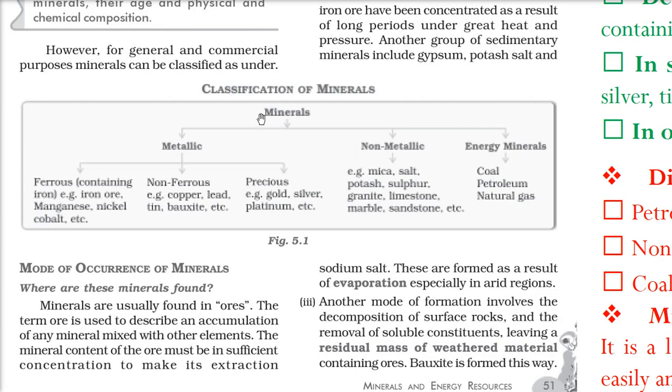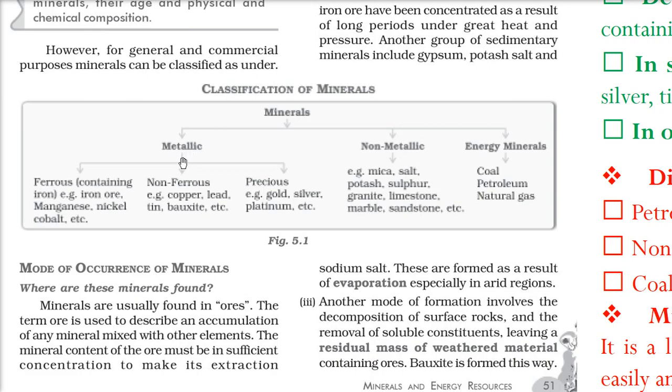Let me just give you an idea of classification of minerals. It can be metallic, it can be non-metallic, and it can be energy minerals. So metallic, that means they have certain properties, like they are malleable, they can be put in sheets, they are ductile, you can make wires out of them.